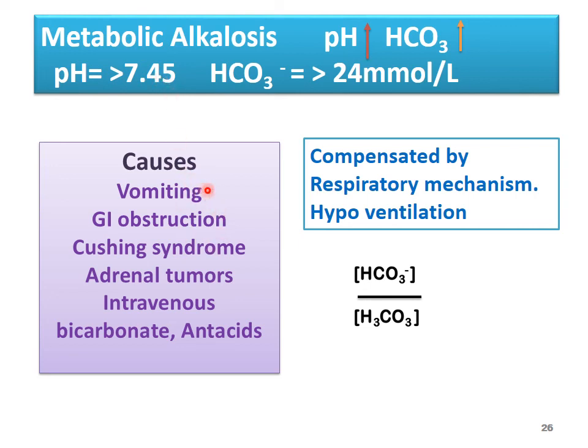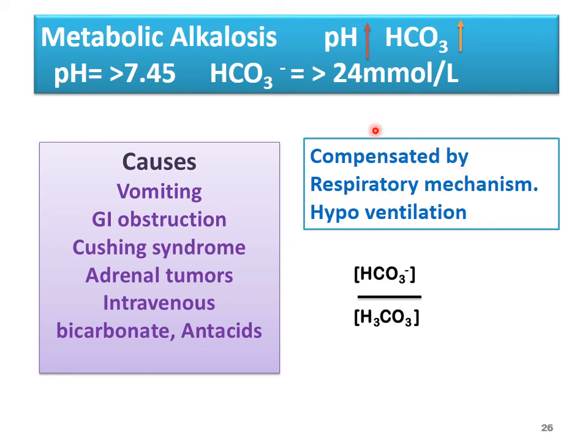The causes are vomiting, gastrointestinal obstruction, Cushing's disease, adrenal tumors, and intravenous bicarbonate or antacid. If somebody has acidity, they eat more bicarbonates as oral therapy. This may cause metabolic alkalosis.